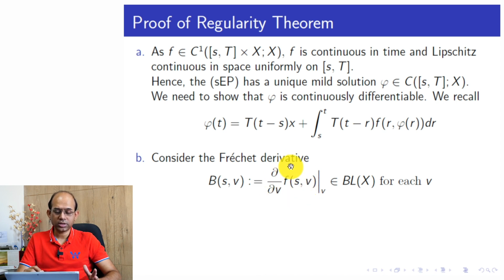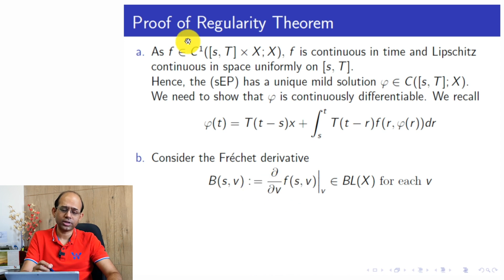So the derivative with respect to v is a bounded linear map from the space to itself. We can write this down because it is given that f is in C1, which means this derivative exists.